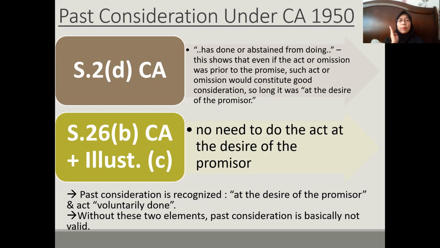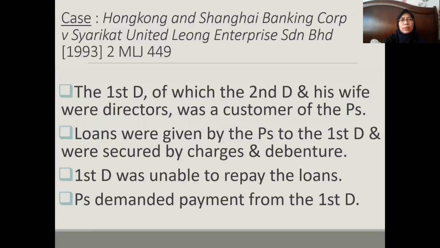So the party has to prove either of these two elements. Otherwise, we just apply the normal rule: past consideration is not valid. It's not recognized. But if the plaintiff can prove it falls under either of these two situations, yes, it is valid and recognized. It is enforceable, even though it is past consideration.